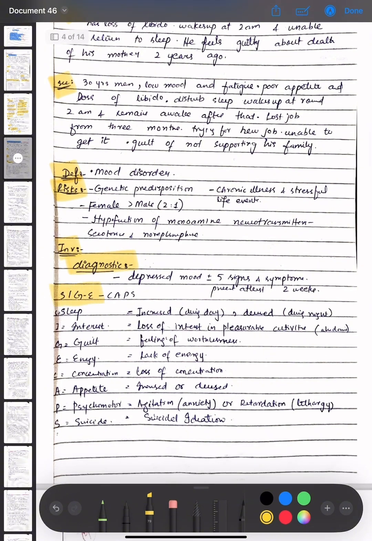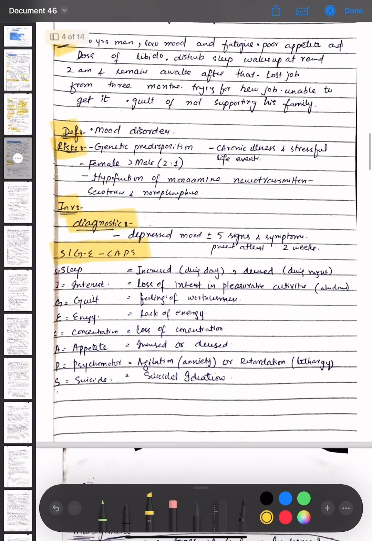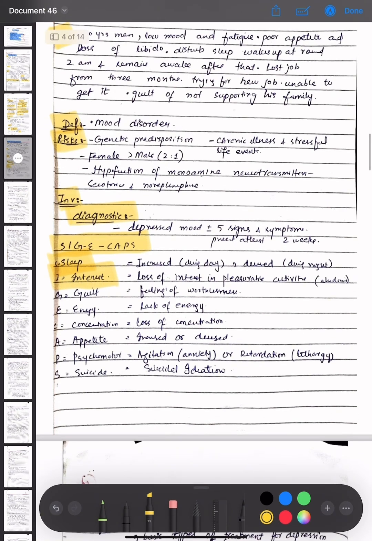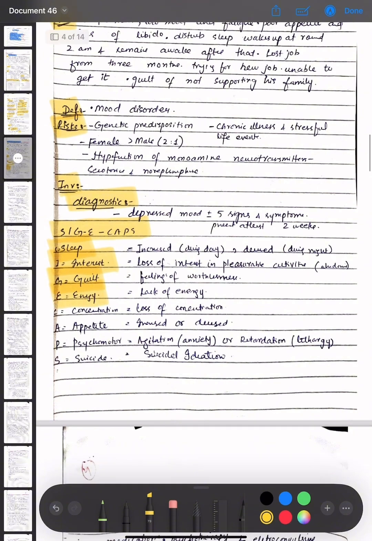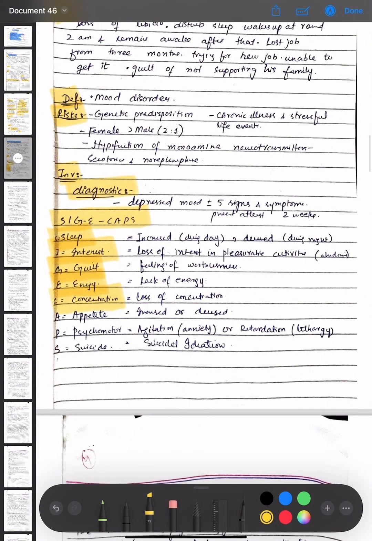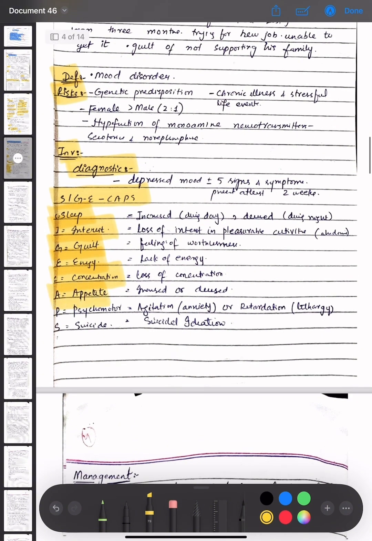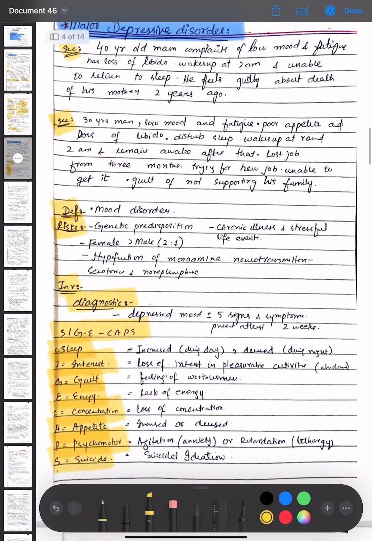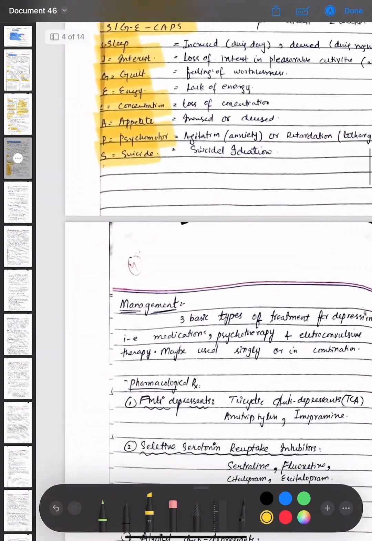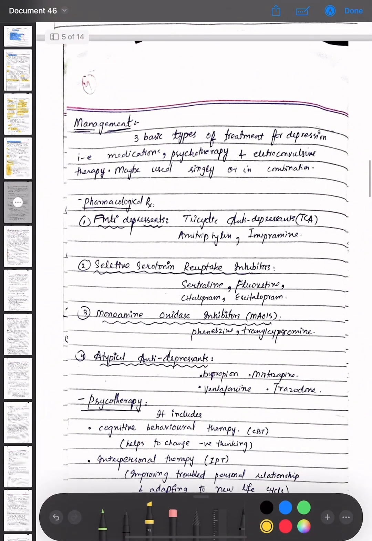Then the SIGECAPS mnemonic is remembered for the investigation and diagnosis. S is for sleep, which is increased during the day and decreased during the night. I is for interest, which is loss of interest in pleasurable activities. Then G, there is guilt, a feeling of worthlessness. Then E, energy, there is lack of energy. Then concentration, that is loss of concentration. Then appetite, increase or decrease. Then psychomotor, that is agitation, anxiety or retardation, and lethargy. And the last S is suicidal ideas.